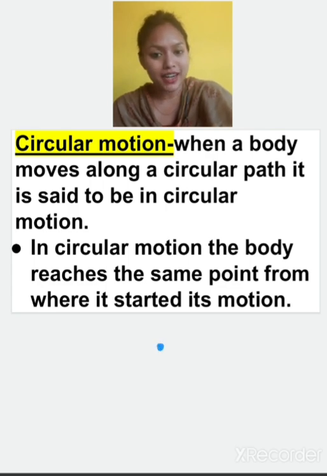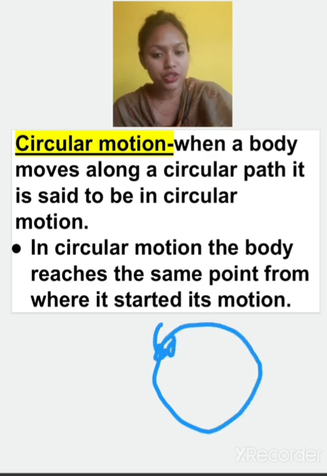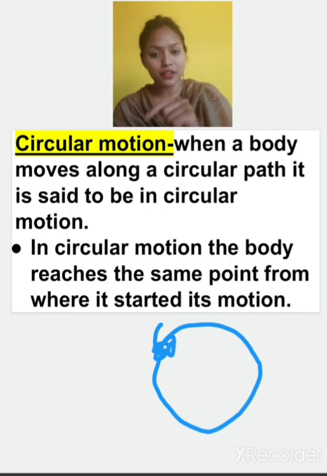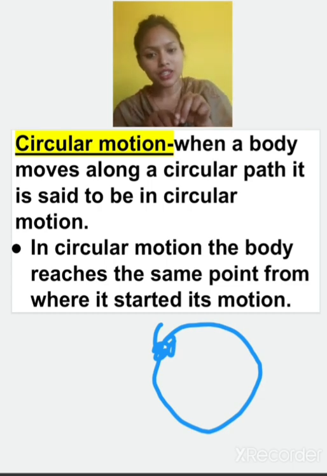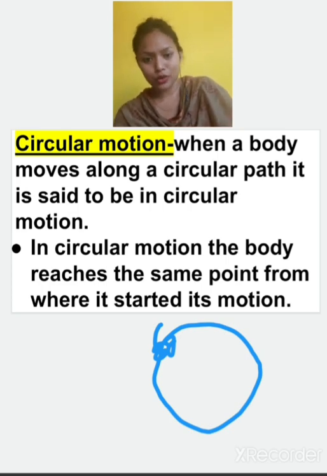If a body is starting from here, it will take a circular path, and again it will come to the initial position. This position is the initial position because it is starting from there only. So it starts from here and again takes a circular path and comes back to the same position, that is the initial position. So this type of motion is known as the circular motion.